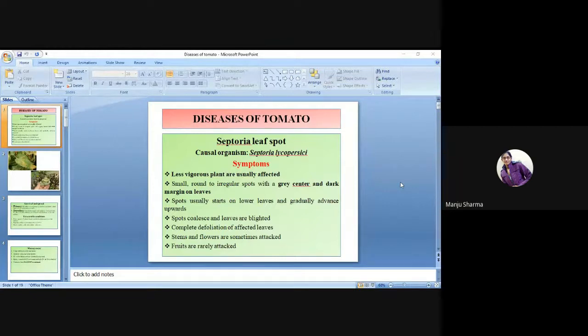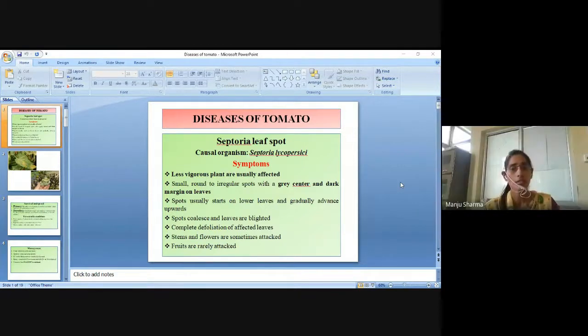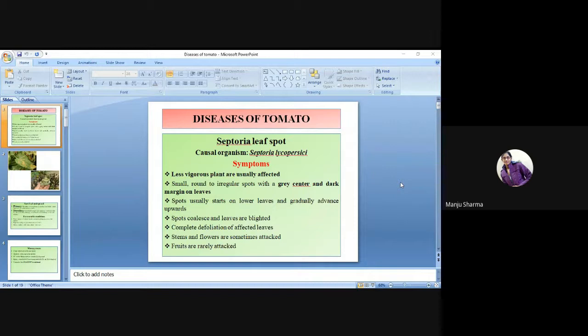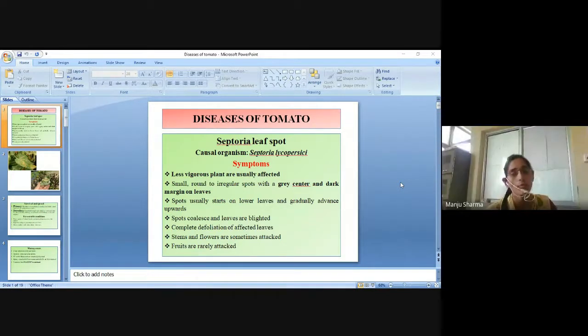So what are the symptoms? Less vigorous plants are usually affected. Small, round to irregular spots with a gray center and dark margin on leaves. Spots usually start on lower leaves and gradually advance upward. Leaves are blighted, with complete defoliation of affected leaves. Then, stems and flowers are sometimes attacked, and the fruits are rarely attacked.